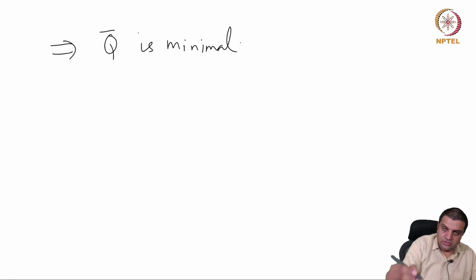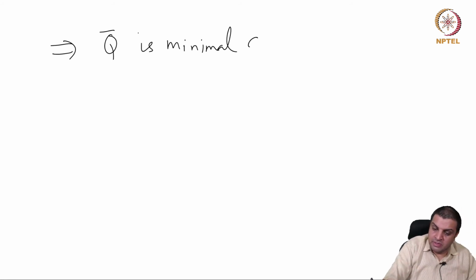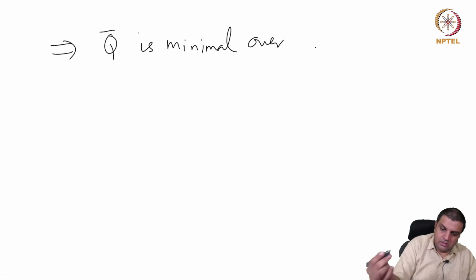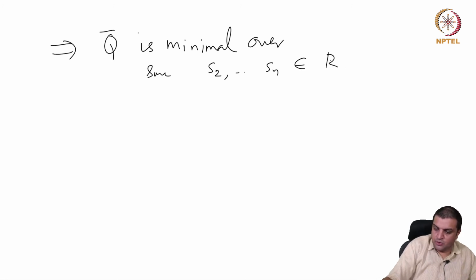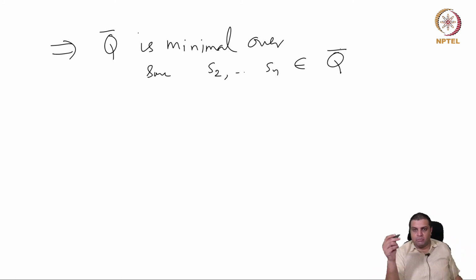Which implies that Q bar is minimal. So this is where we are using Krull's theorems: minimal over some S2 through Sn plus 1, inside Q bar. It is a prime ideal of height at most n.